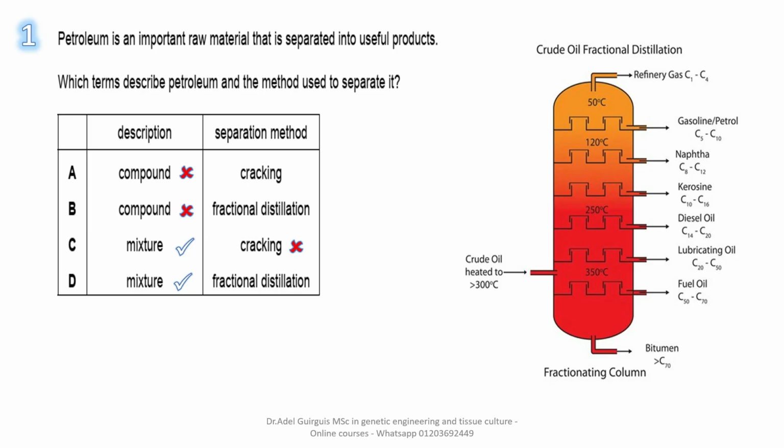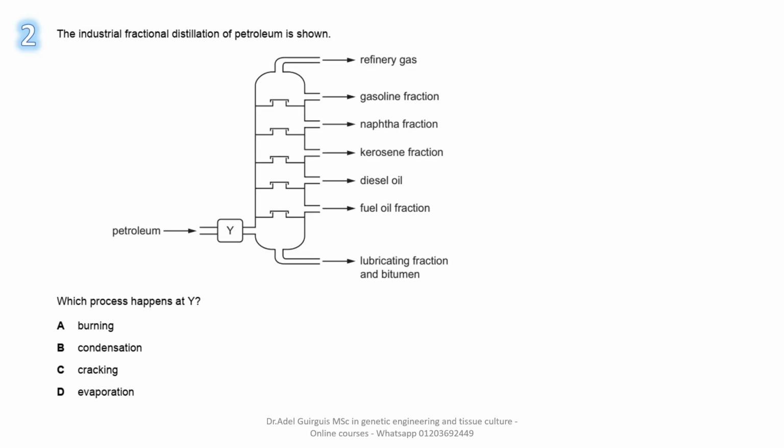Crude oil is heated before entering this column, and this technique depends mainly on the difference in boiling points of each component, so the answer is D. Petroleum is a mixture of a lot of chemicals, and we separate these chemicals by fractional distillation.